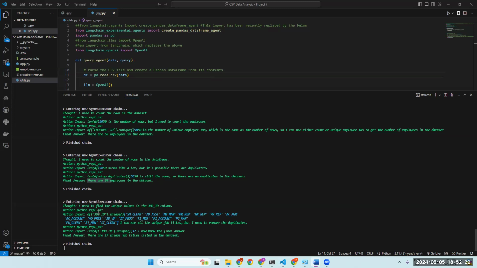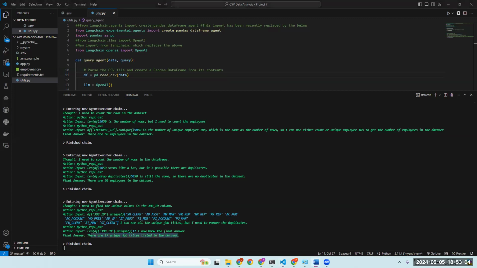The thought that it took is, I need to access the job ID column and then apply the unique function to get the distinct job titles. And the action that the agent has taken is executing df of job ID.unique to retrieve all the unique job titles. It outputs all the unique job titles, confirming the diverse roles within our dataset. And it showed us the final answer that there are 17 unique job titles listed in this dataset.